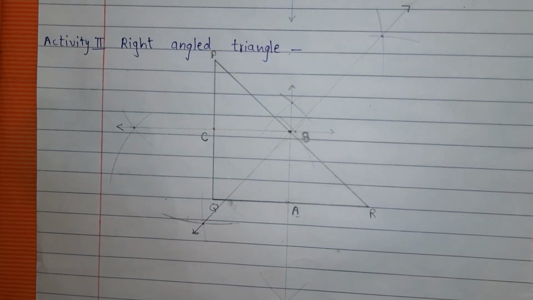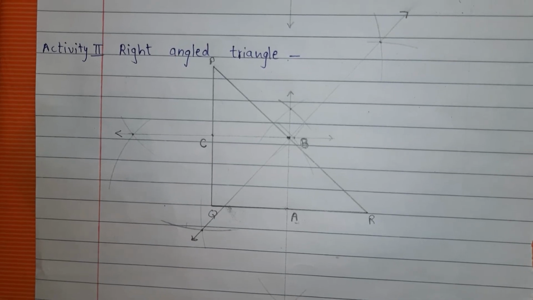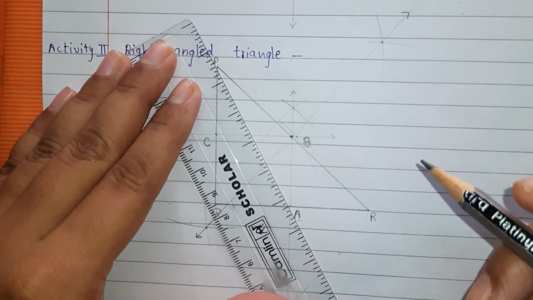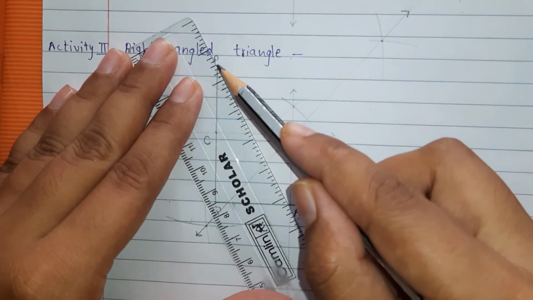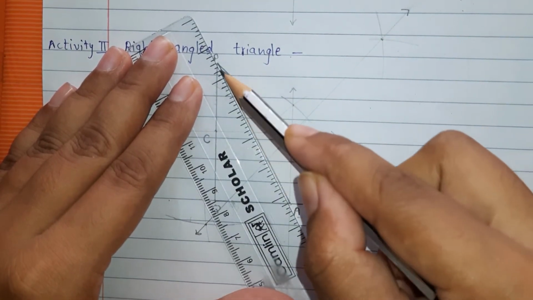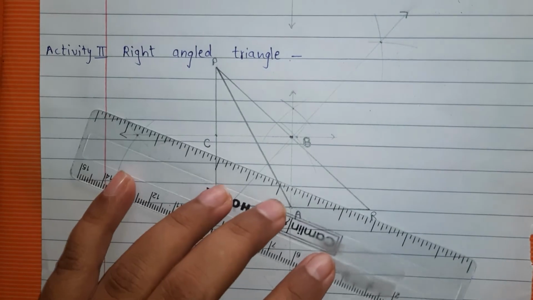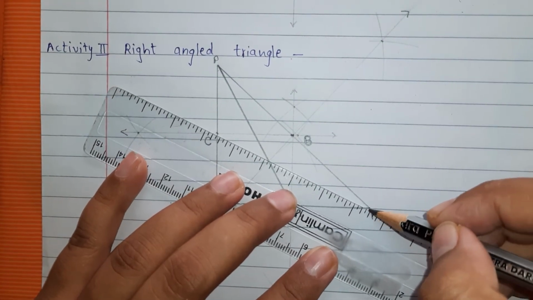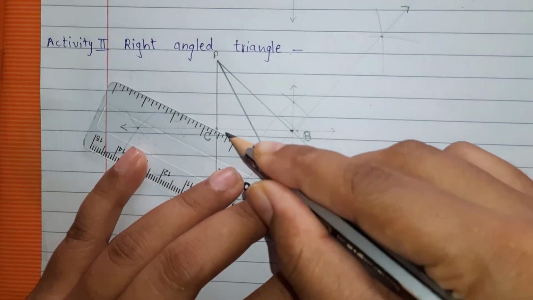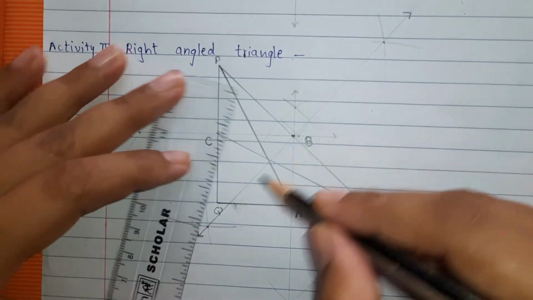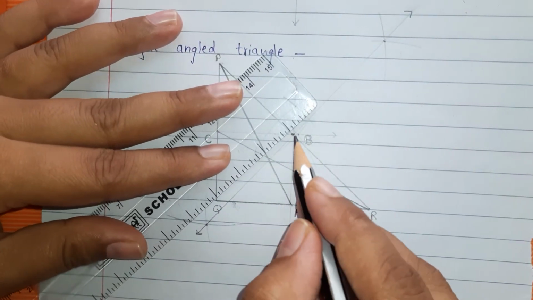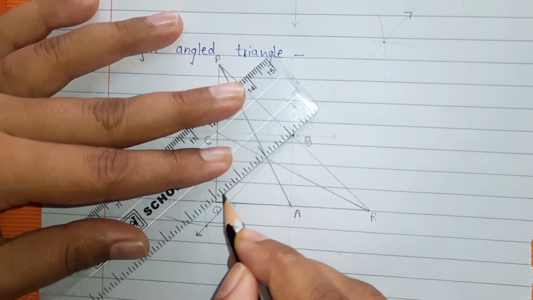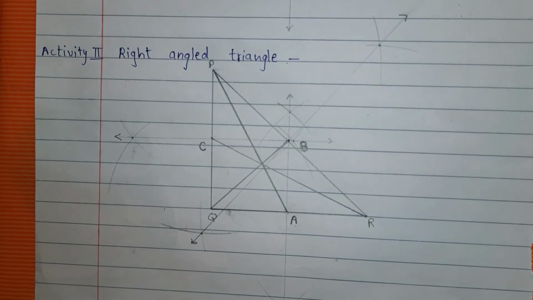Now we will join all the midpoints with the opposite vertices. So we will join P with A. P is the vertex, A is the opposite midpoint, R is the vertex, C is its opposite midpoint, and B is the midpoint for vertex Q. So what do you observe?